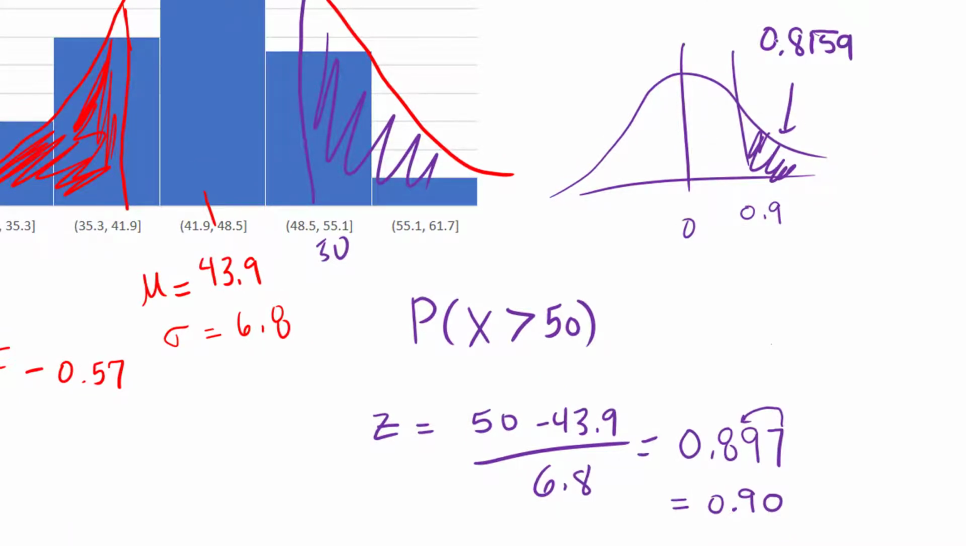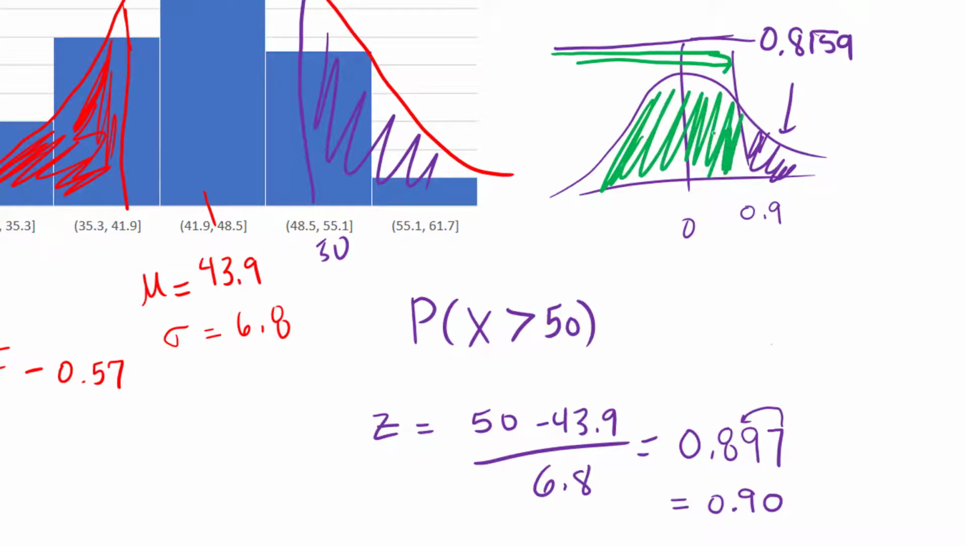Remember how you read the table. You read the table all the way from the bottom up to that z value. So that's actually this area. I don't want that area, I want this area.